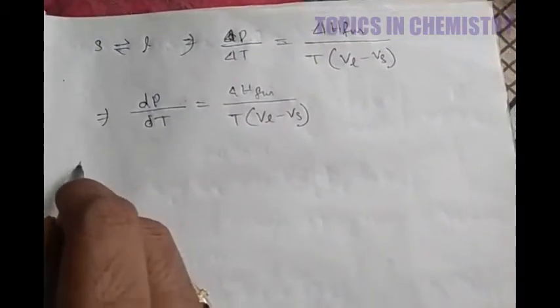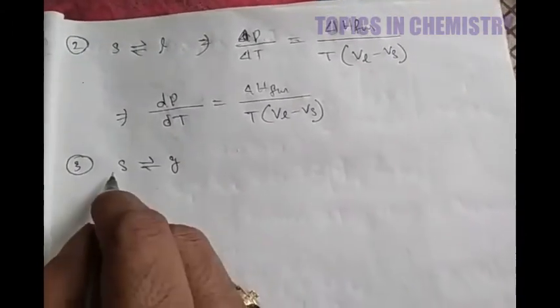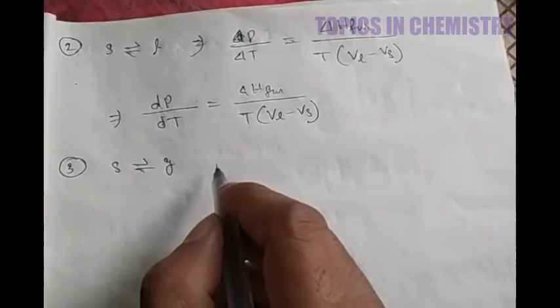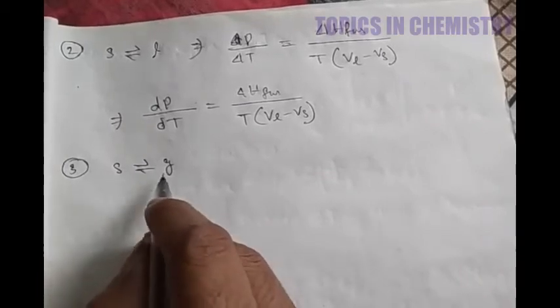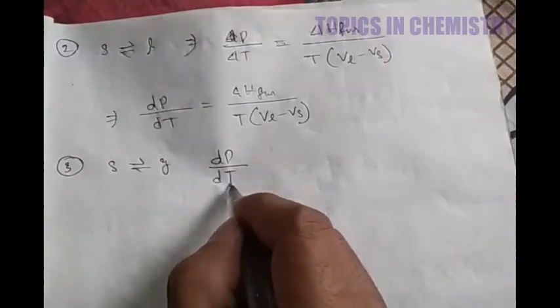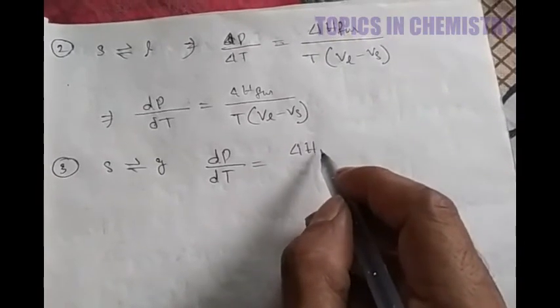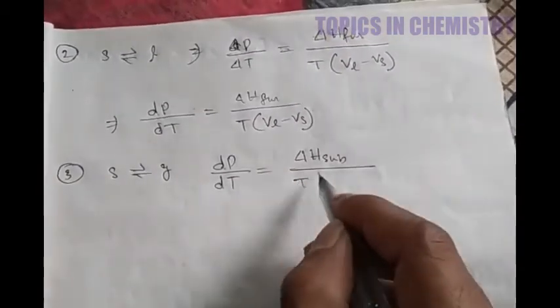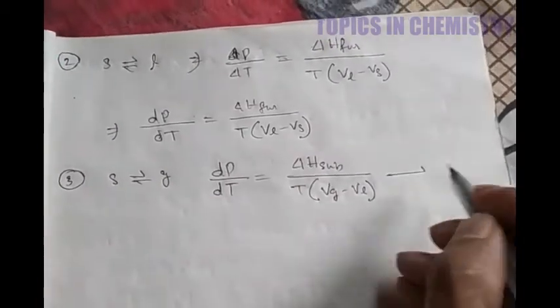Now this is the second case, where solid is in equilibrium with liquid. Now consider another case: suppose solid is in equilibrium with gas. Solid is directly converted to gas. The heat required for conversion of solid directly to gas is called delta H sublimation. In that case, the equation will be dP by dT is equal to delta H sublimation divided by T into (volume of the gas minus volume of the liquid). So this is another equation.